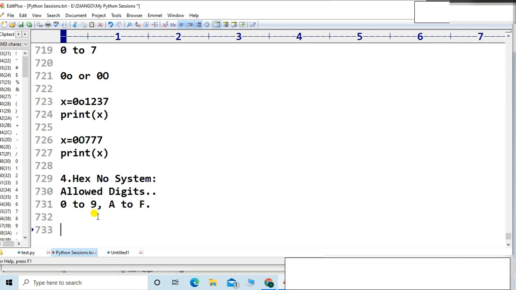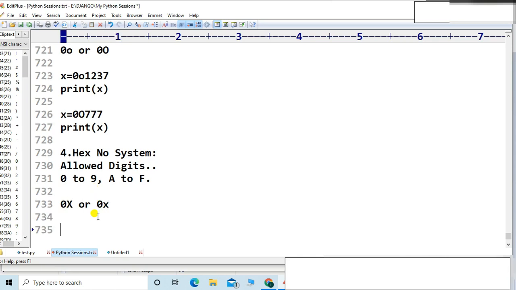Friends, listen carefully. How to represent? What is the prefix to represent the hexadecimal system? You have to write 0 and capital X, or there is an option: you can write 0 and small x. Everywhere you can see the 0 is common to represent.